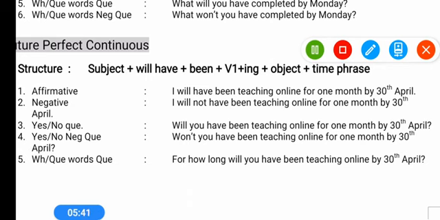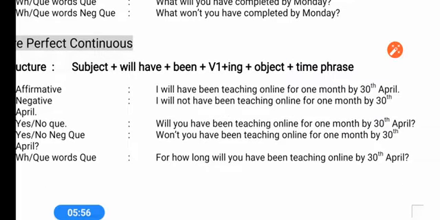Next one is, will you have been teaching online for 1 month by 30th April, or won't you have been teaching online for 1 month by 30th April? This way we can ask questions. For a WH question we use the WH word in front of will. So here you can say, for how long will you have been teaching online by 30th of April? I hope you have understood this one.